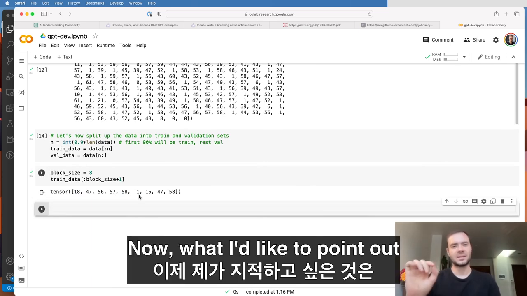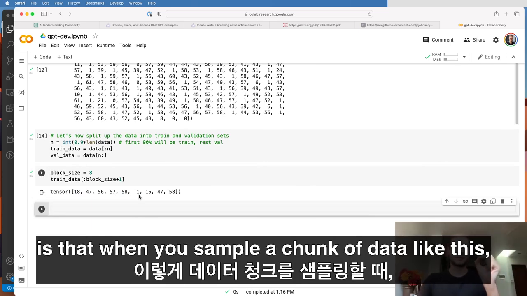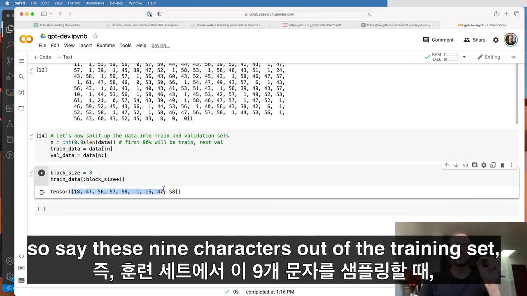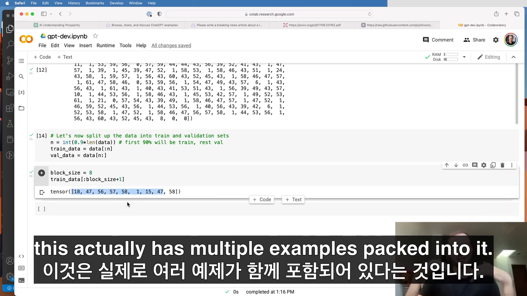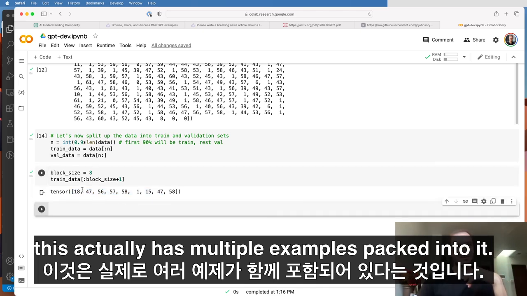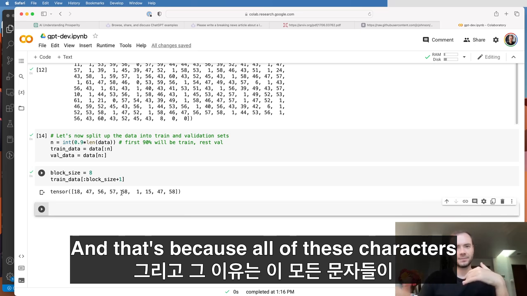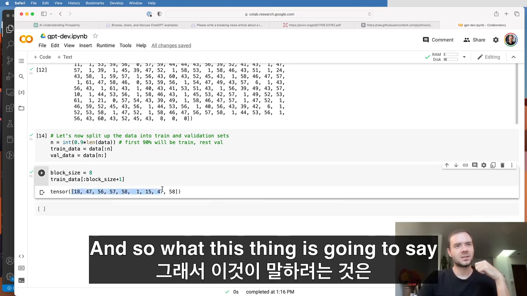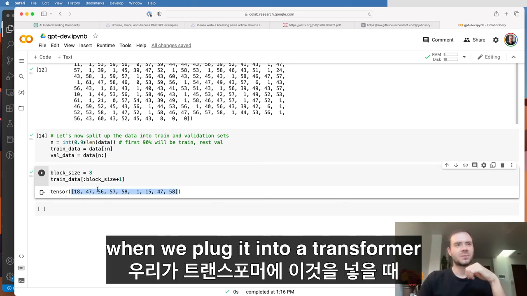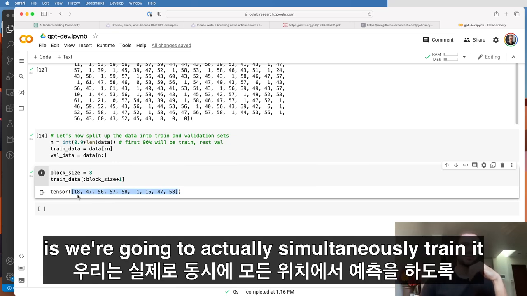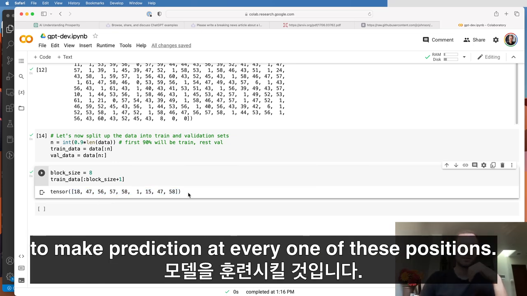Now what I'd like to point out is that when you sample a chunk of data like this, say these 9 characters out of the training set, this actually has multiple examples packed into it. And that's because all of these characters follow each other. And so what this is going to say when we plug it into a transformer is we're going to simultaneously train it to make prediction at every one of these positions.